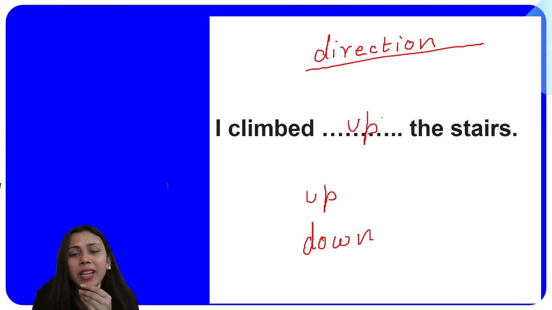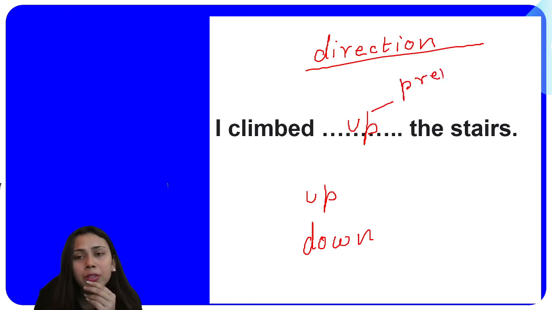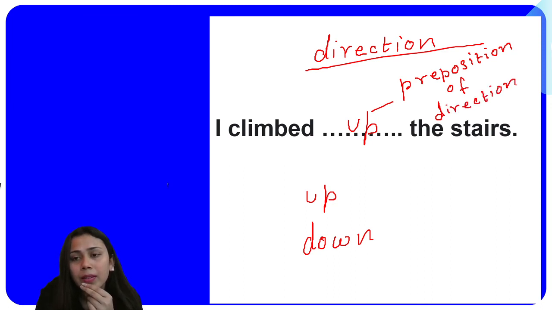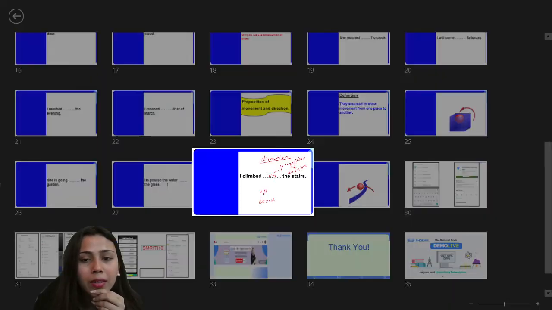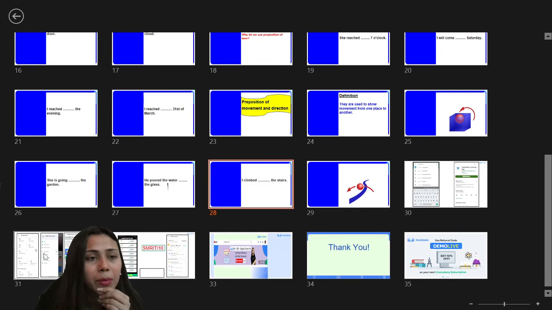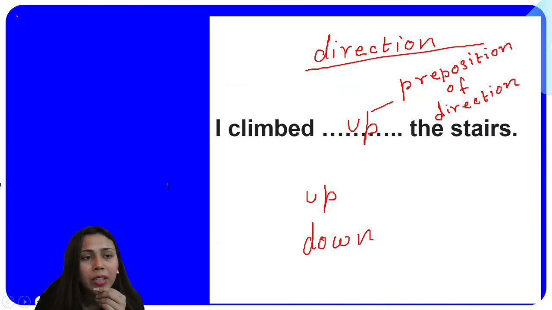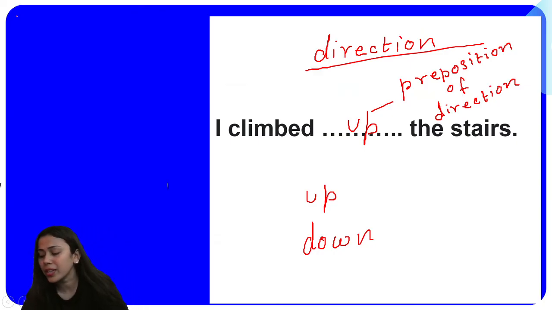Okay, so here up is telling you about the direction. So that is why up is a preposition of direction, because it is giving you an idea about the direction in which I climbed. That is why this is what we call a preposition of direction. Okay, now let me check how many slides we have left here. We have one more slide left. So I hope you have understood prepositions of movement and direction.